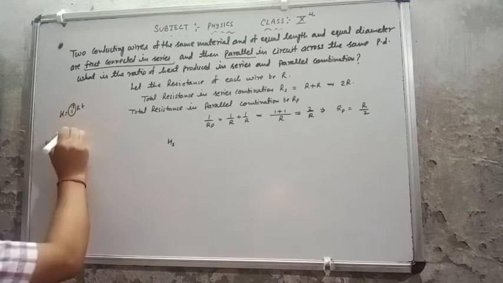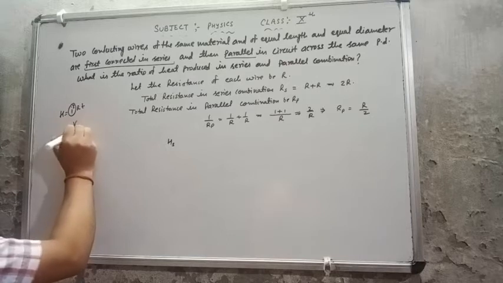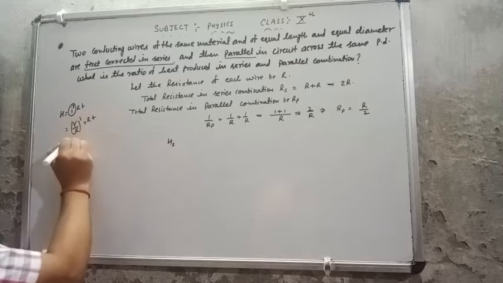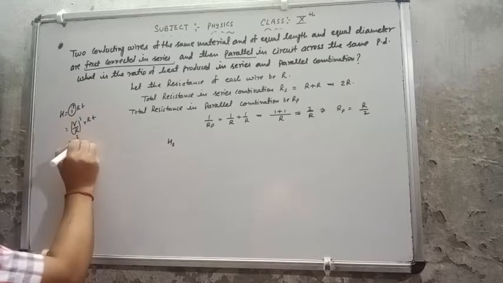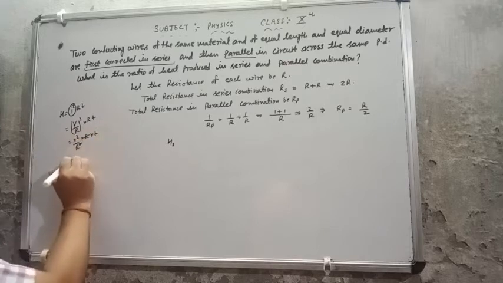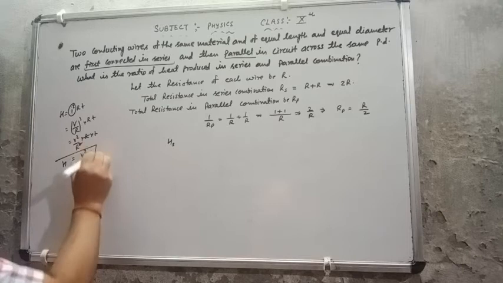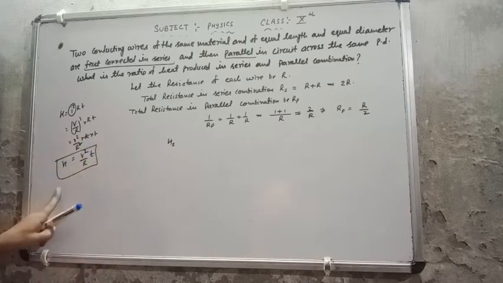In place of I, I can put V upon R. It's square into R into T. So this is V square upon R square into R into T. One R is cancelled by one R. This is V square upon R into T. So this is for H. That formula I can use there. I have shown you how the formula is derived, and I can write it directly also.